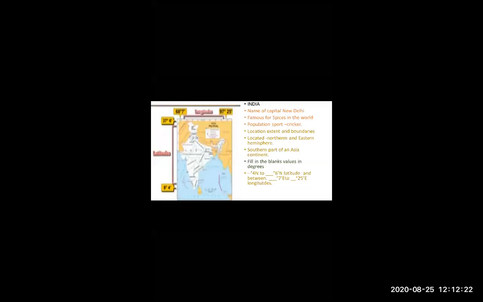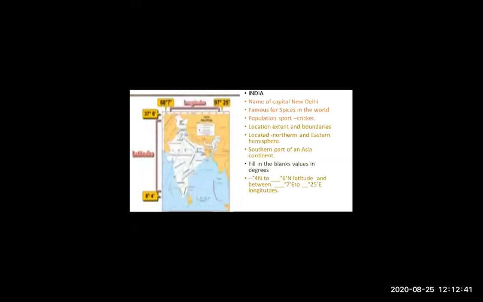And the last thing, the main part, is the latitudinal extent, how many directions, and in which direction which country is located. We learn all these things in this chapter. Okay, so now let's go with our first country, that is India.